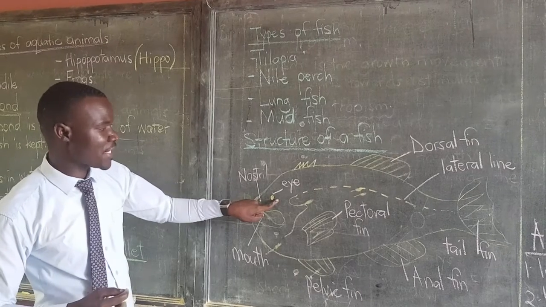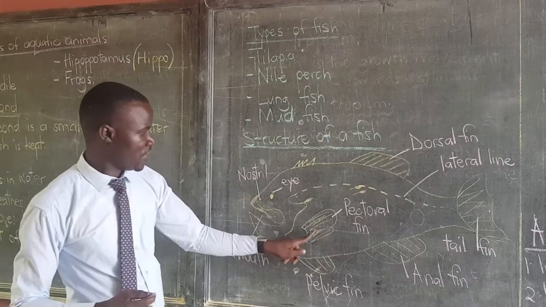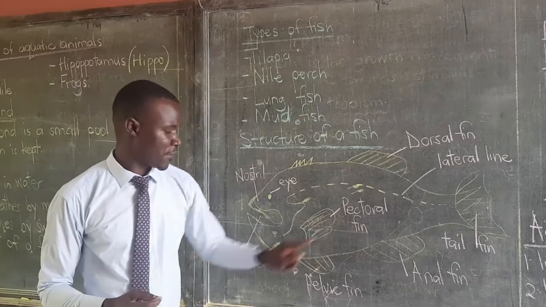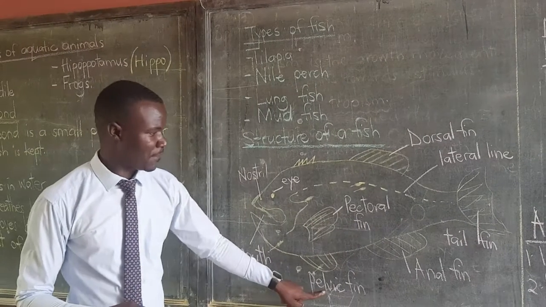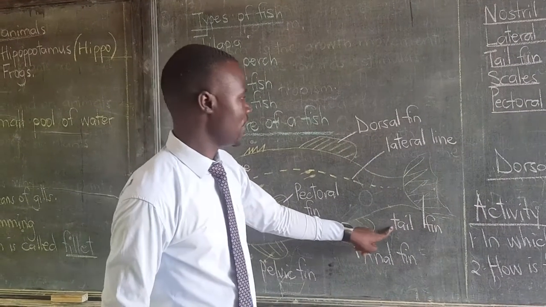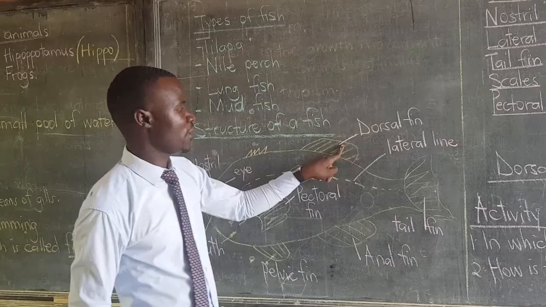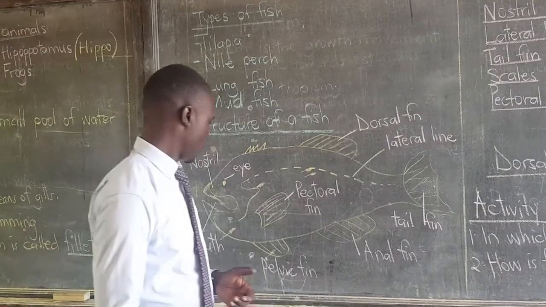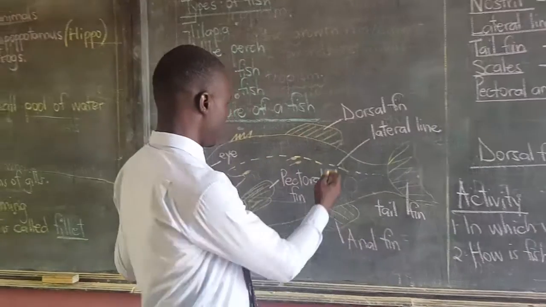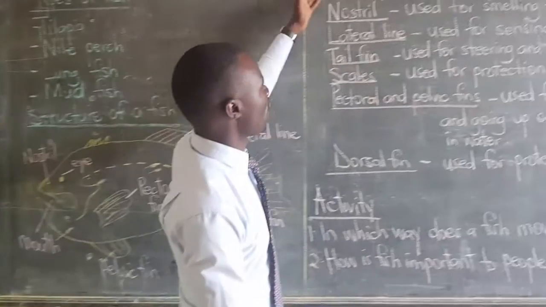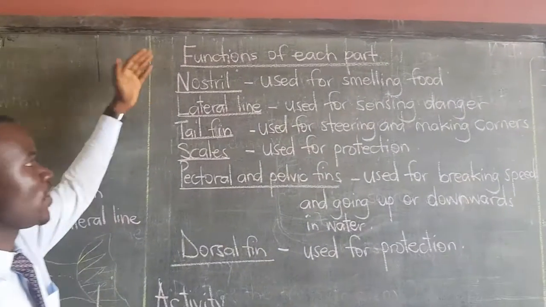This is the eye of the fish. This fin is called pectoral fin. Pectoral fin. We have the pelvic fin. We have the anal fin. We have the tail fin. We have the dorsal fin and the lateral line. Okay. What are the purposes or the uses of these parts on a fish? We call them functions of each part on a fish.